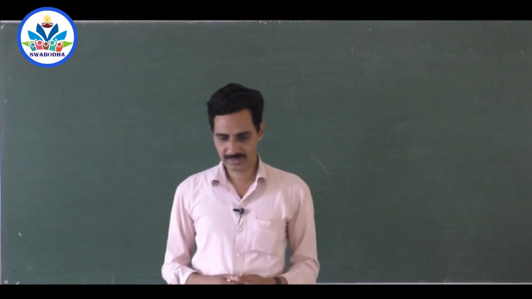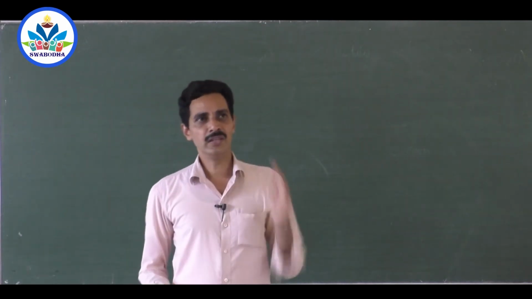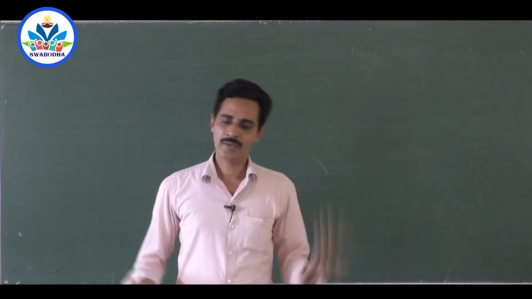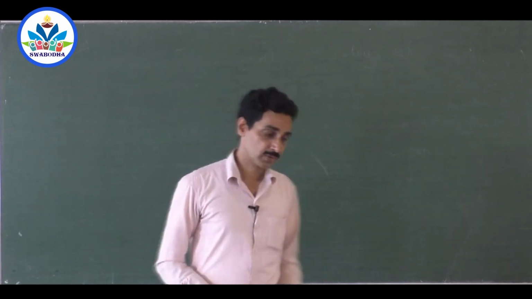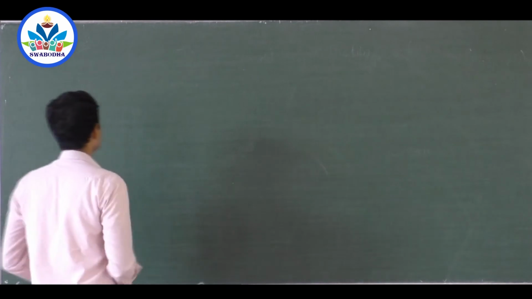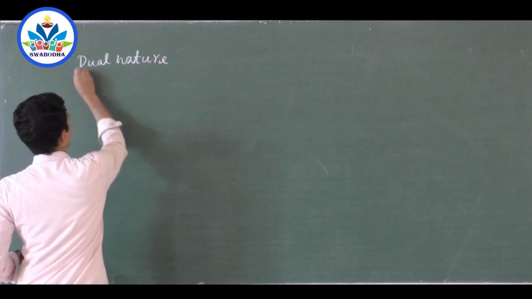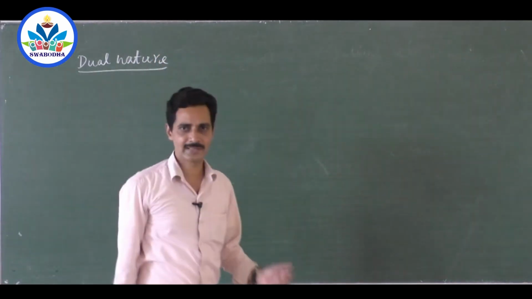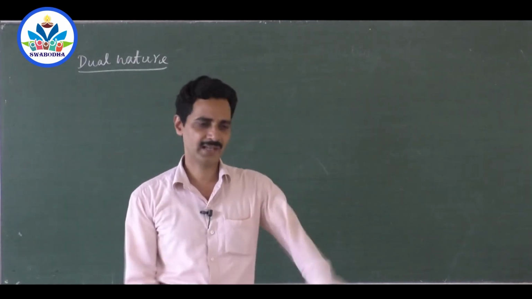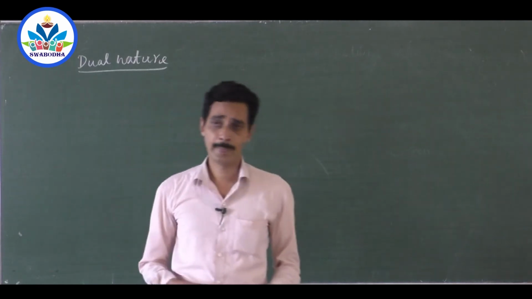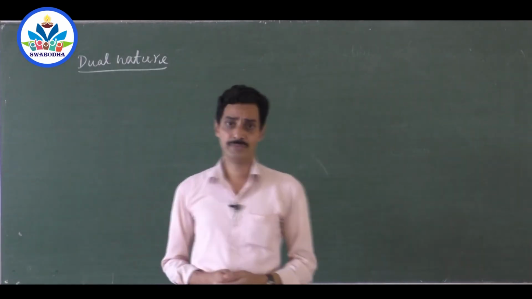Is light actually a packet of energy, or is it a wave, a continuous form of energy or a discrete form of energy? Right? If you want to deal with that, of course it becomes very difficult to say whether light is this one or that one. So people came to a conclusion that light has a dual nature, right? Light has both natures. It sometimes acts like a particle, sometimes like a wave. Wherever it acts like a particle, take quantum theory and explain that phenomenon. Wherever it acts like a wave, a continuous form of energy, take wave theory and explain it. So it has a dual nature.